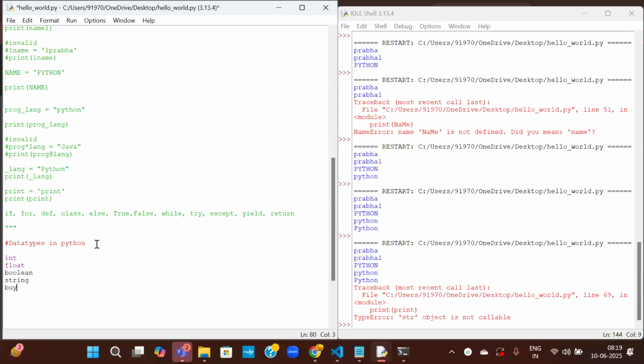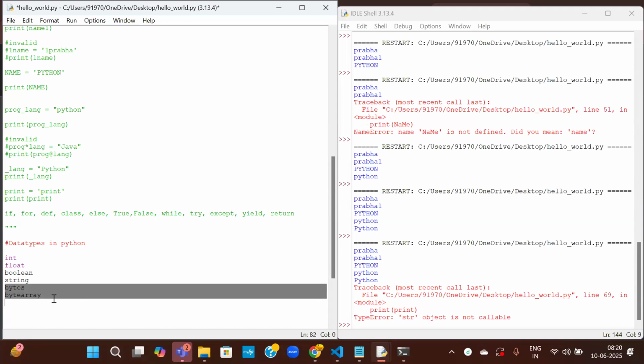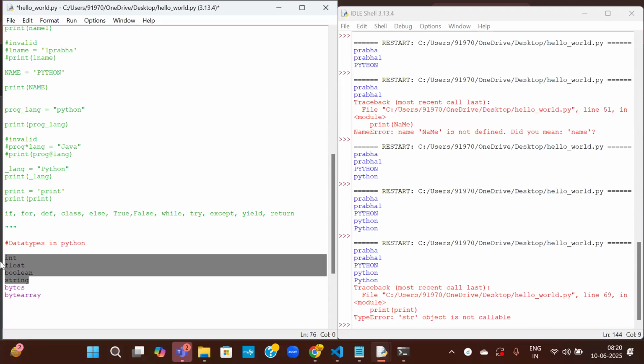Those are the basic types in any language. Bytes and bytearray are something related to the binary language, zeros and ones. So we don't want to go into that. Other than this, integer, float, boolean, string are very important.